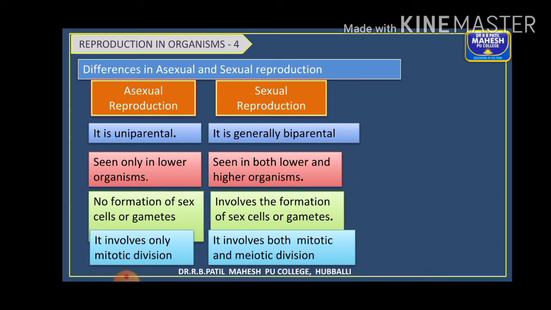Why do we say both? Because in different stages of development, gametes are formed by meiotic divisions. Then after the fusion of gametes, the zygote develops by mitotic divisions. This is seen in some of the organisms, whereas in some forms, that is the haploid forms where the parent itself is haploid, the gamete is produced by mitotic divisions, whereas later the zygote undergoes meiotic divisions. That I'll explain later. So sexual reproduction involves both mitotic and meiotic divisions in different stages of development.